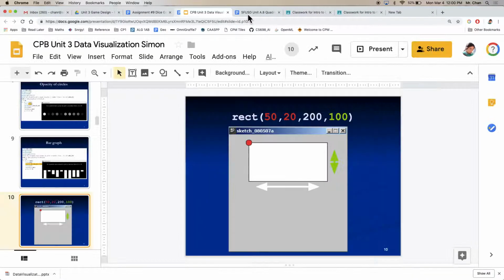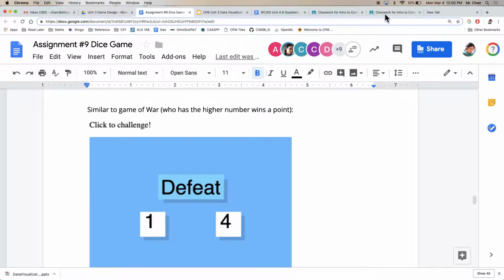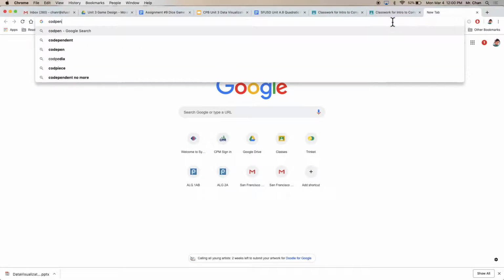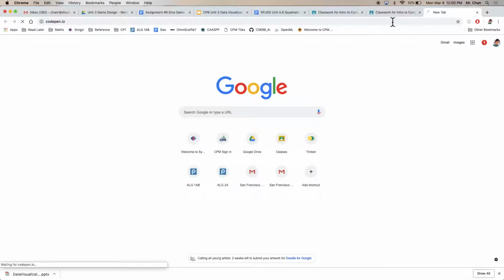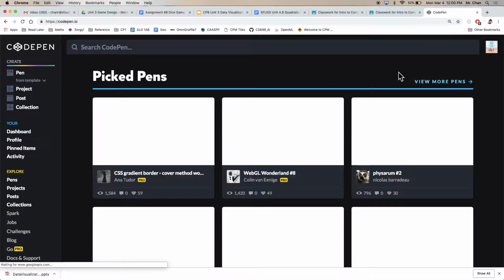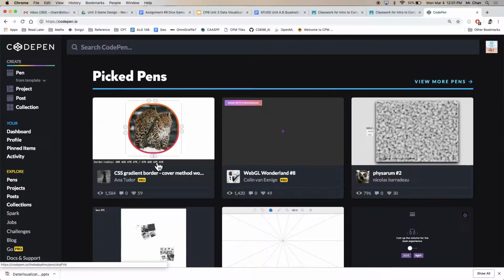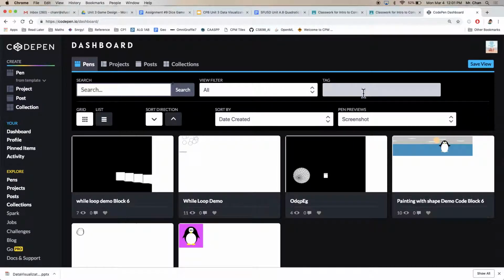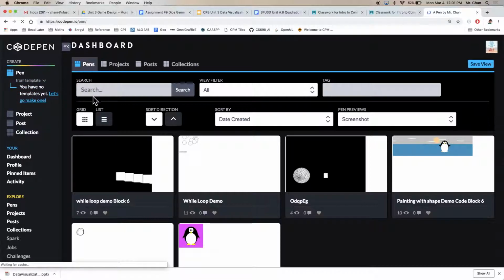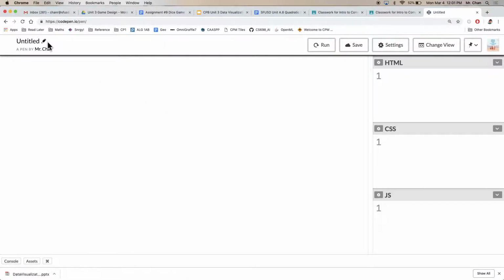So I will close this tab, and now we will, if you want to follow along, open up a new CodePen, and then we'll talk about how we can get 2 dice and get towards this idea of odds and evens. So I'm going to CodePen, opening up a new pen, pen from template, new pen, make one here. So this will be a demo code of the dice game, or starter code.